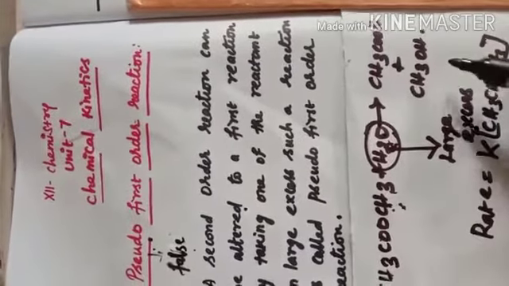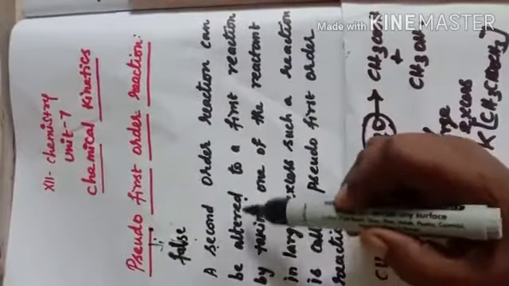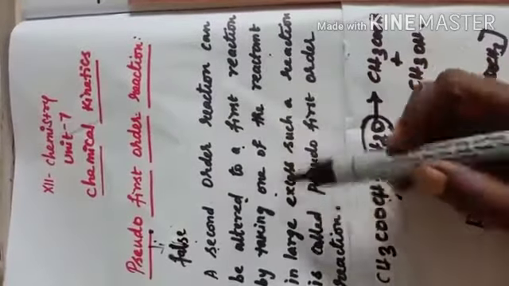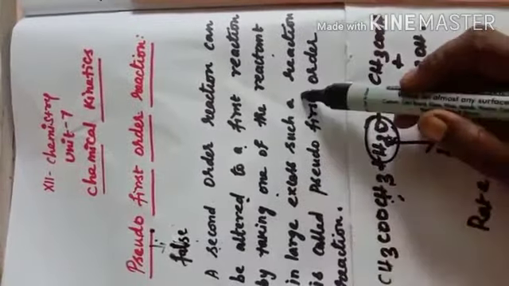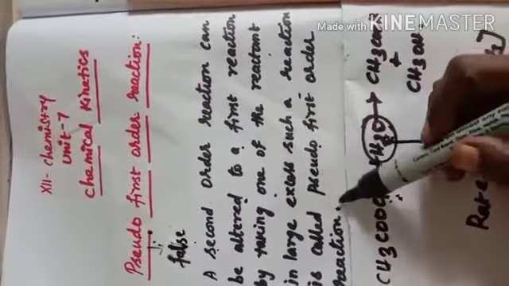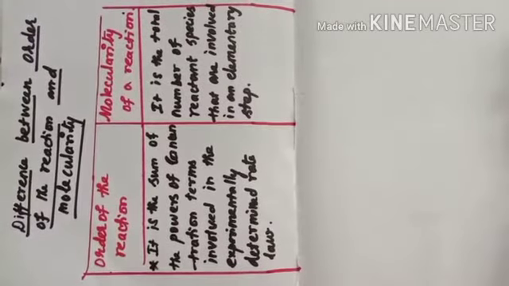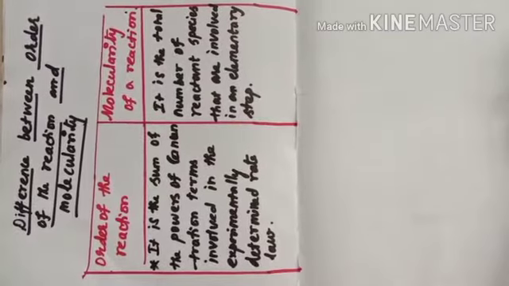So what is meant by pseudo first order reaction? A second order reaction can be altered to a first order reaction by taking one of the reactants in large excess. Such a reaction is called a pseudo first order reaction. Next we will discuss the difference between order of the reaction and molecularity of the reaction.